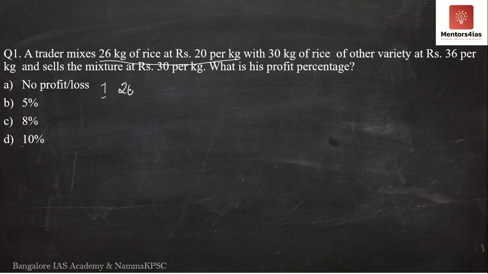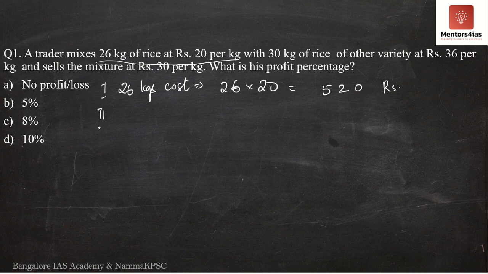So the total cost of 26 kgs is nothing but 26 into 20, right? 26 kgs costs rupees 20 per kg, then 26 kgs itself will cost how much? It is nothing but 26 into 20. So we have 0, 26 into 2 is nothing but 52. Therefore 26 kgs will cost 520 rupees.